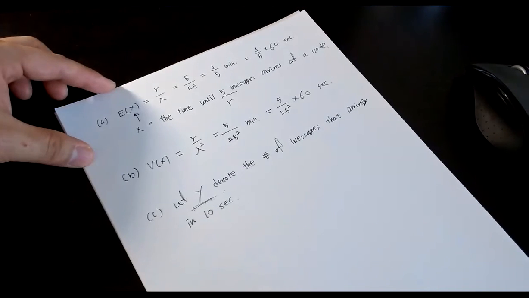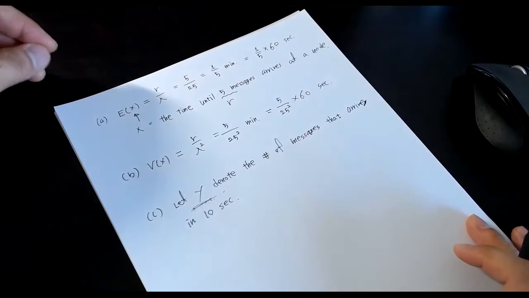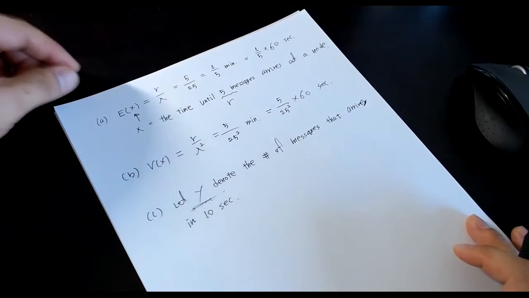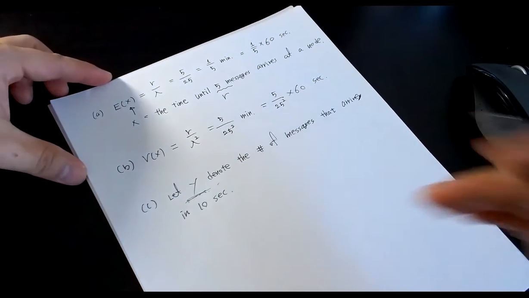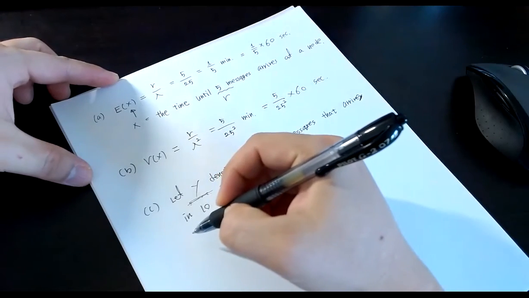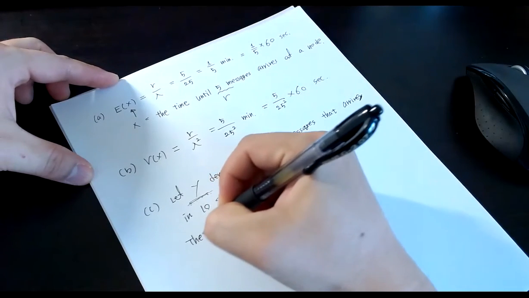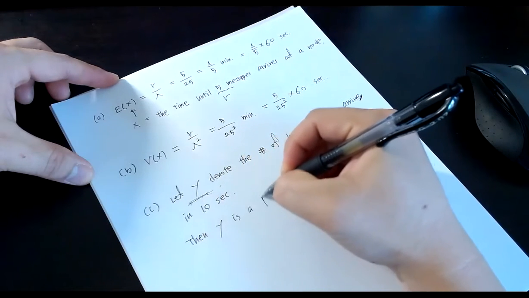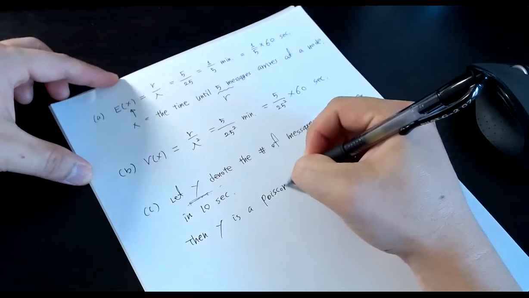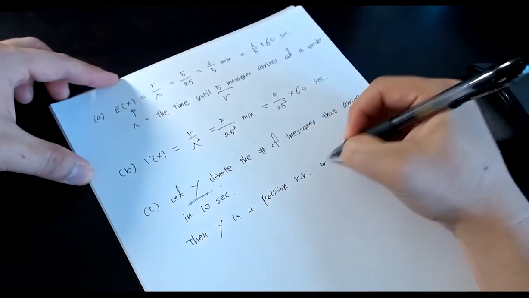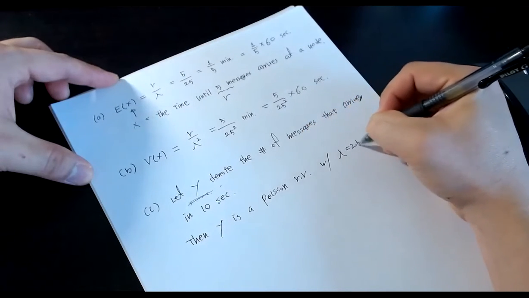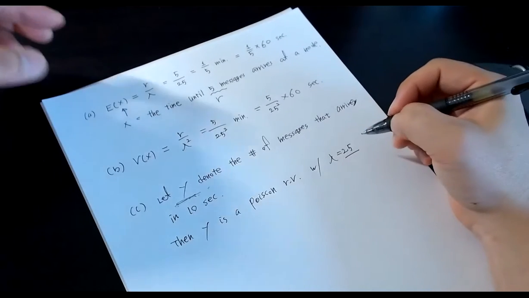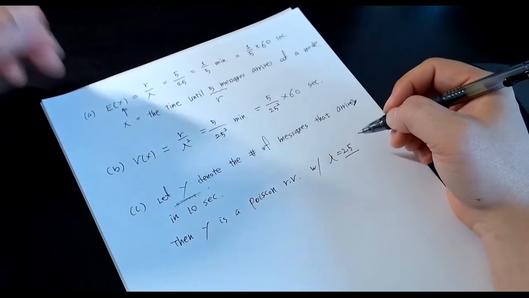Which means that 25 over 6 messages per 10 seconds. Make sense? So Y is a Poisson random variable with lambda 25. What does that mean? 25 messages per minute.